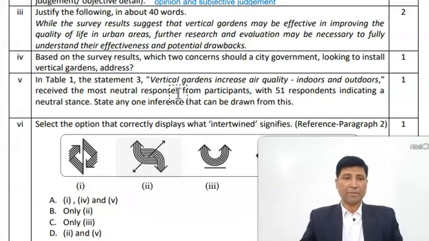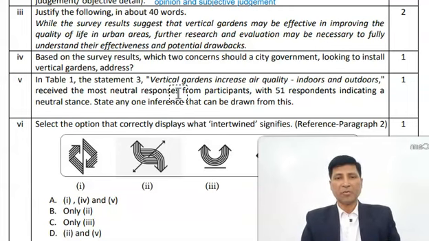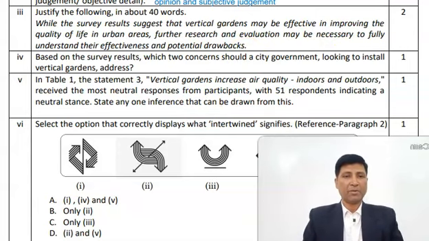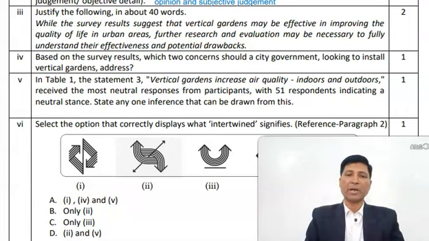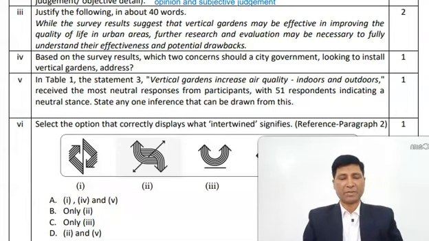Now in question number 5, in table 1, the statement 3, vertical gardens increase air quality indoors and outdoors, receive the most neutral responses from participants, with 50 respondents indicating a neutral stance. State in one inference that can be drawn from this.